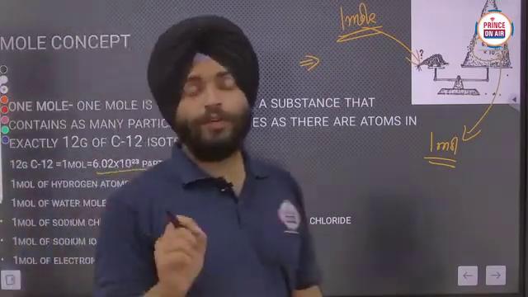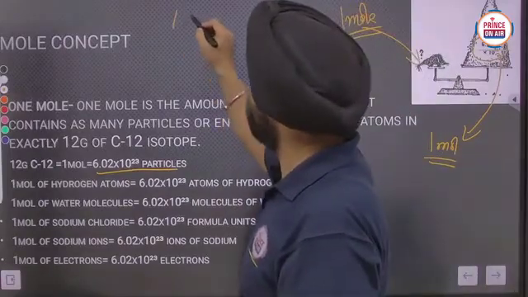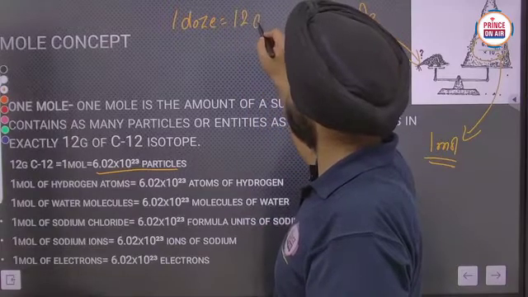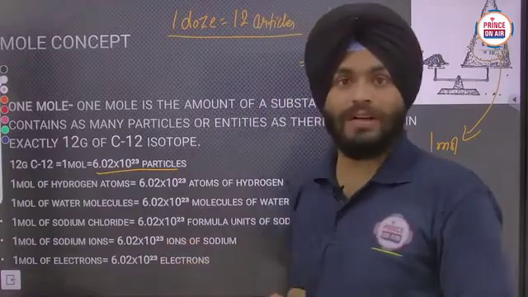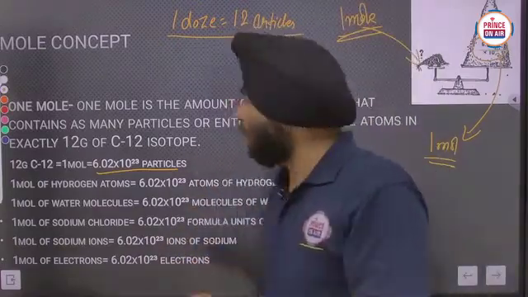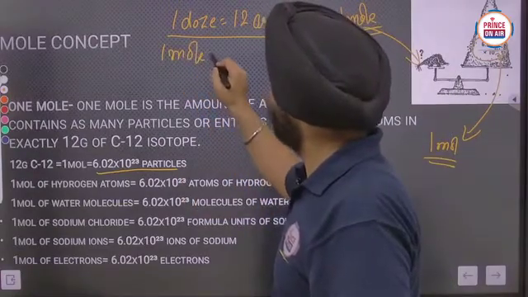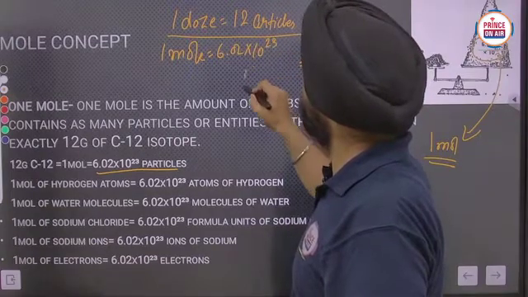Afterwards, when we use the word 1 mole, it is like 1 dozen means 12 articles. Similarly, 1 mole means 6.02 into 10 raised to power 23 particles.